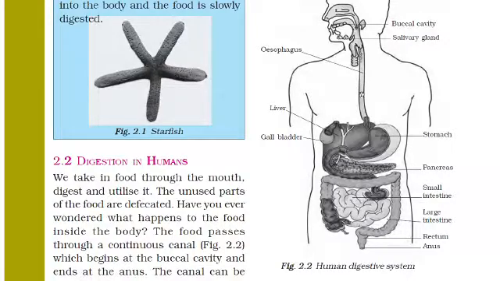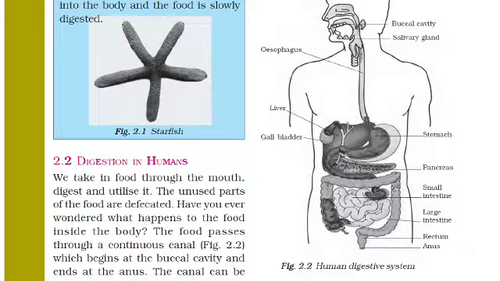Then here is the liver, and this one is our gallbladder, and you can see this U shape, that is the stomach. Here food is digested. Then you can see the pancreas, finger like projections.